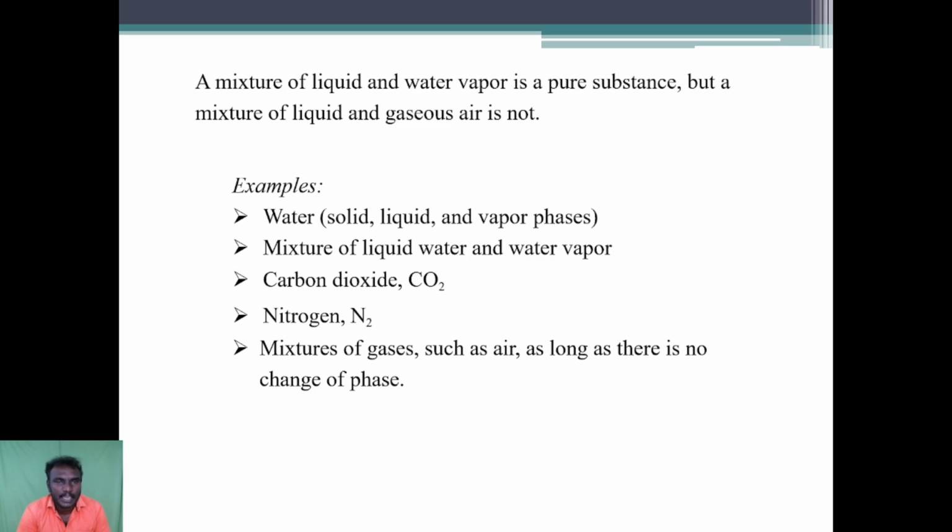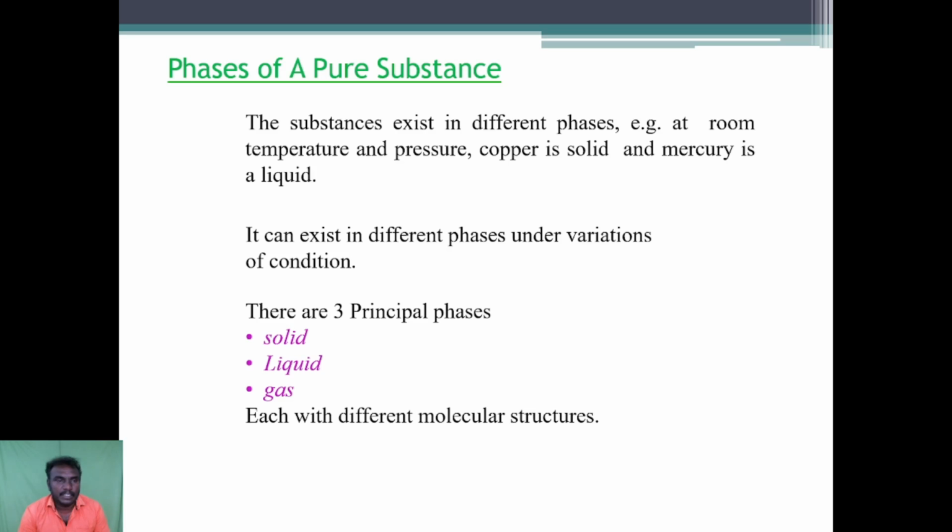A mixture of liquid and water vapor is a pure substance, but a mixture of liquid and gaseous air is not. For example, water, a mixture of liquid and water vapor, carbon dioxide, nitrogen, and a mixture of gases such as air, as long as there is no change of phases.